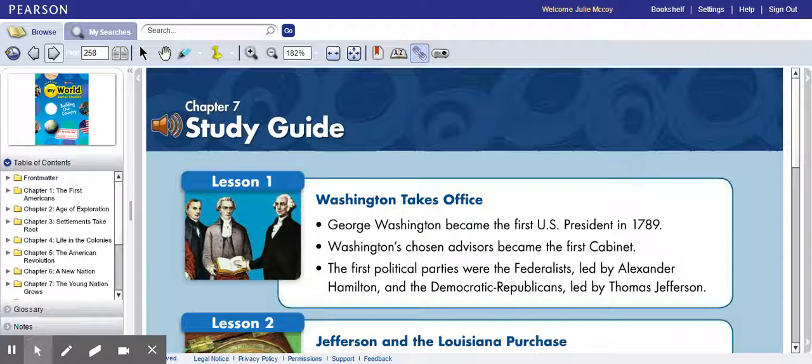The first political parties were the Federalists, led by Alexander Hamilton. They believed in a strong federal government, central government, and the Democratic Republicans, led by Thomas Jefferson. That's funny because today we have Democrats and Republicans. So Thomas Jefferson and Alexander Hamilton were against each other.